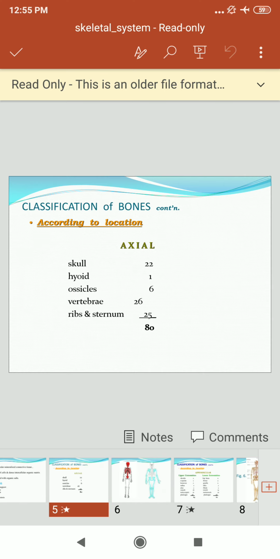See, the classification of bone is according to the location, that is the axial skeleton. The skull has about 22 bones.